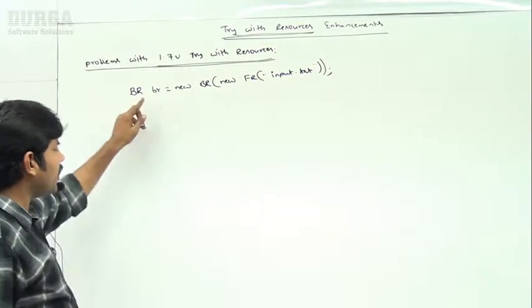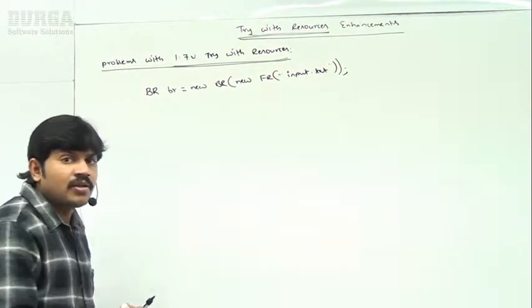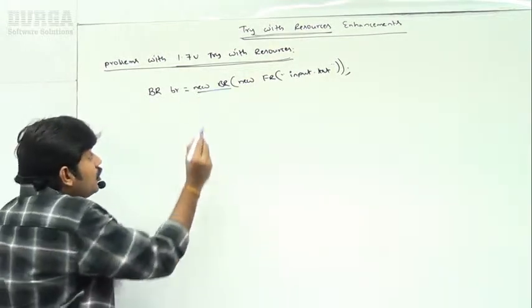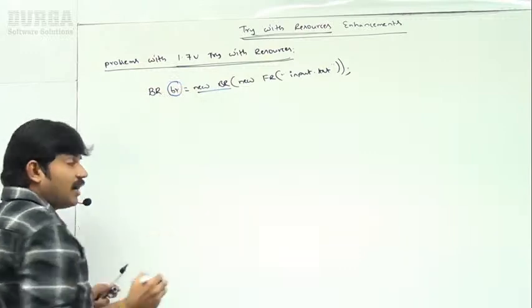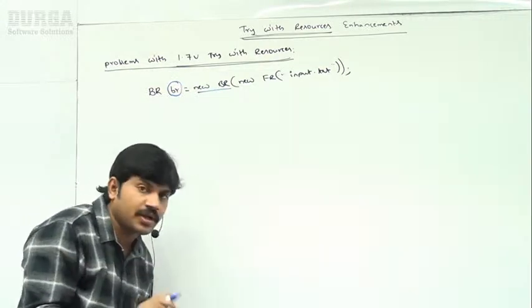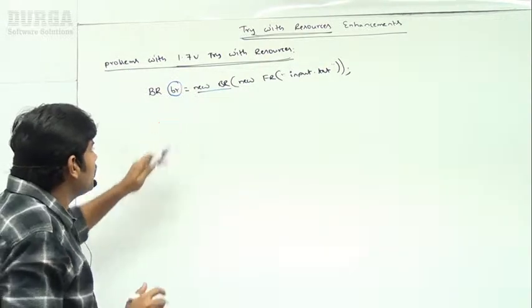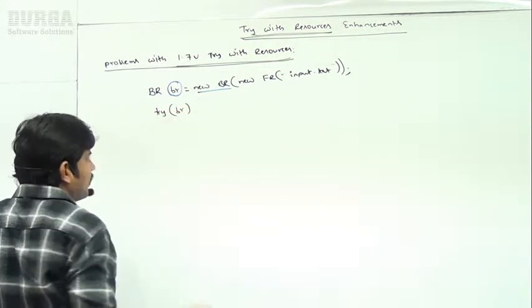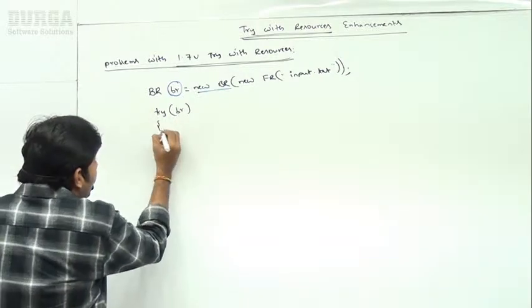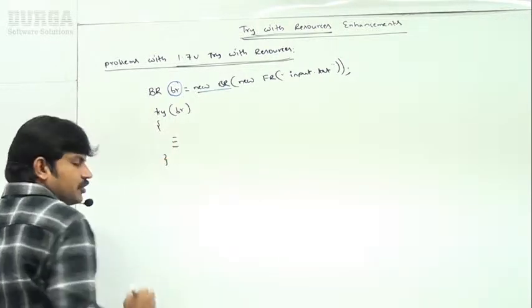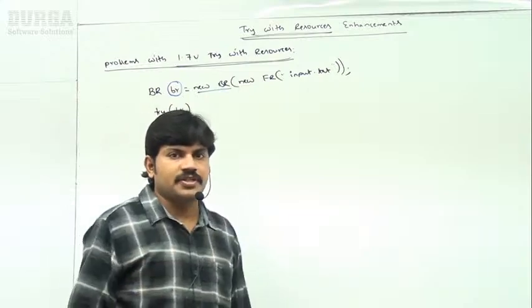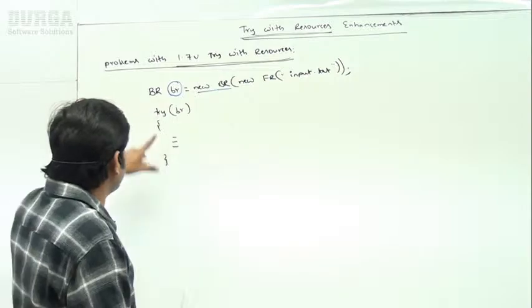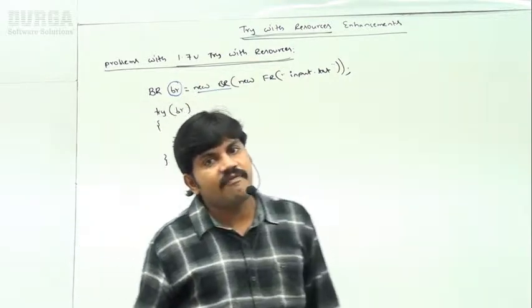Sir, I open a BufferedReader. What is the resource? BufferedReader is the resource. What is the resource reference variable? br is the resource reference variable, right? Now I'm taking try(br). In the 1.7 version, until the 1.8 version, if I do it like this, the compiler will give an error.